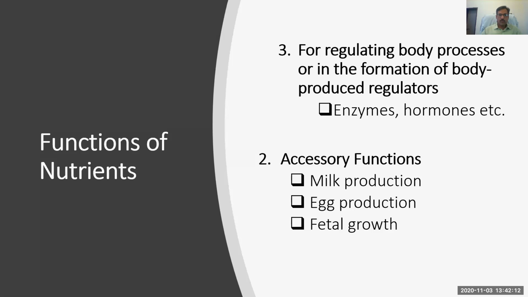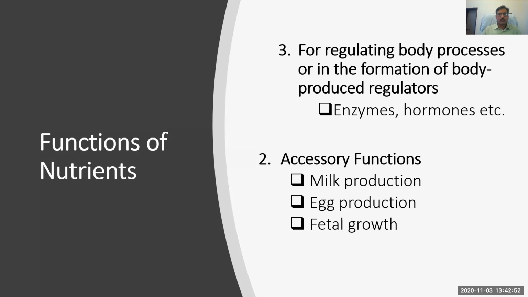The second function of the nutrient is the accessory functions. Even when the body is maintained, we look for some productive function from the body, particularly when we talk about animals. So they are known as accessory functions, like milk production, egg production, and the development of the fetus in the case of pregnant animals. These accessory functions are similar to a mobile phone. We purchase a mobile phone, so we need some accessories like headphones or a pouch to keep that mobile in a safe condition. Similarly, these are the functions.